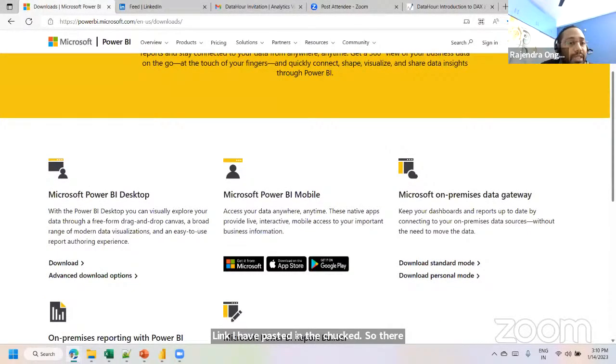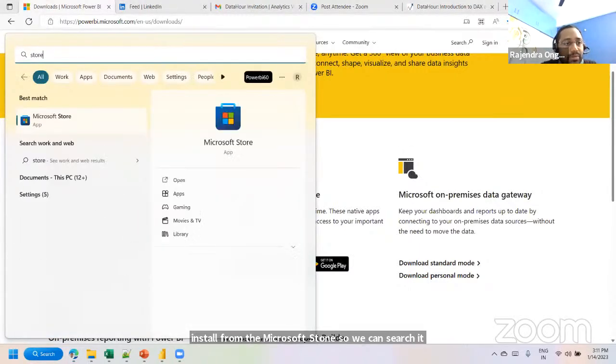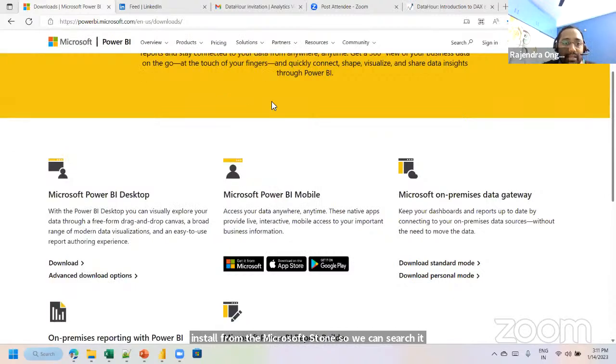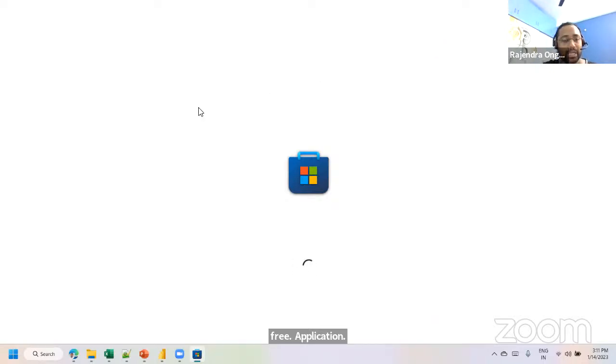So there are two different approaches to install this application. Suppose you are using Windows 10, we can install it from the Microsoft Store. So we can search for it in the Store and get the Power BI Desktop application, which is a free application. We don't need to make any payments or anything. Okay. So from here we can install it.